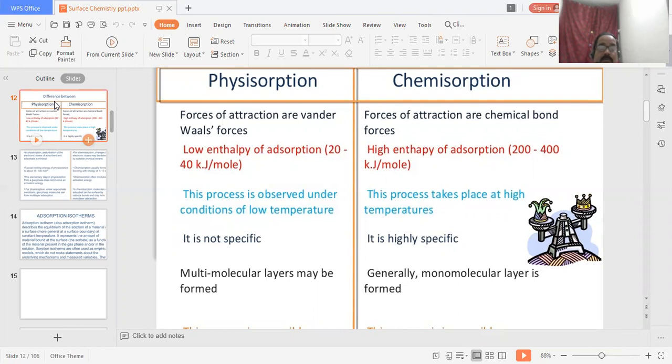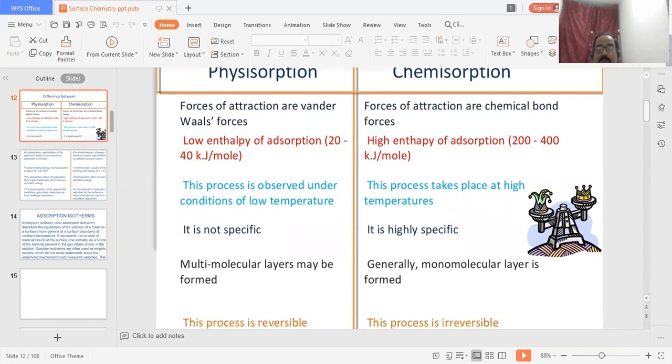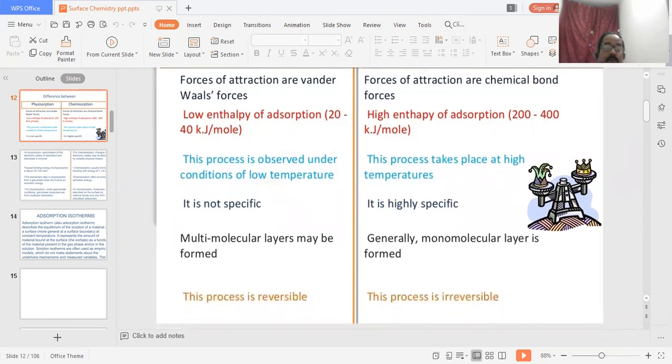And in physisorption, the next point, multi-molecular layers may be formed, and in chemisorption, generally a monomolecular layer is formed. In physisorption, this process is reversible, and in chemisorption, this process is irreversible.